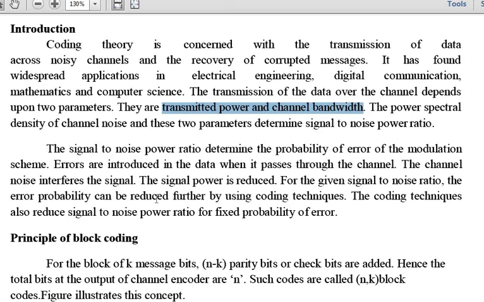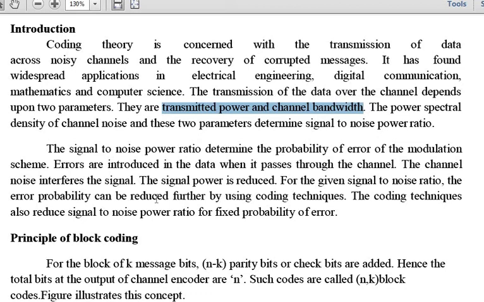These errors become a severe problem in the system, so it is essential to detect as well as correct the errors.